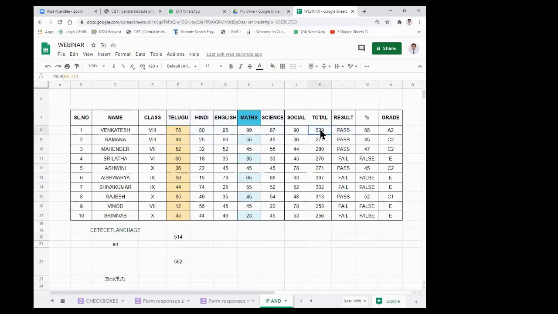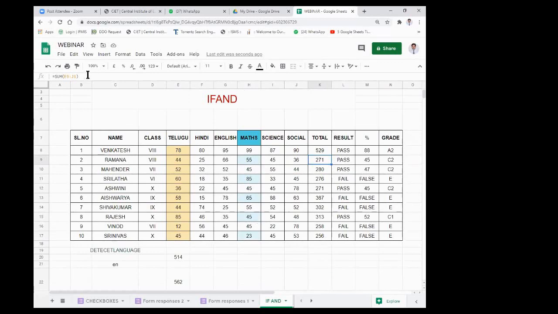For example, here is the total, and how I got this total is very simple, using the same formula: equal to sum, and I am taking from Telugu up to social, and closing the bracket. That is E8 to J8. It is selected, and I'm pressing enter. So this is a very simple thing in Google Sheets, that is finding the summation. And what are the different functions available in this Google Sheets?